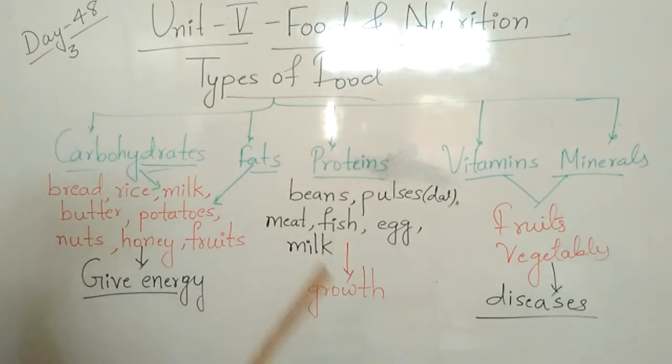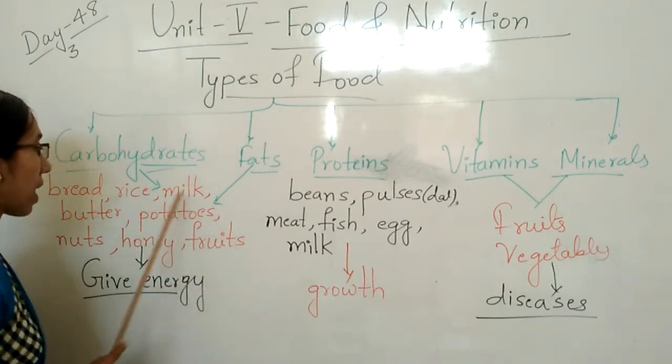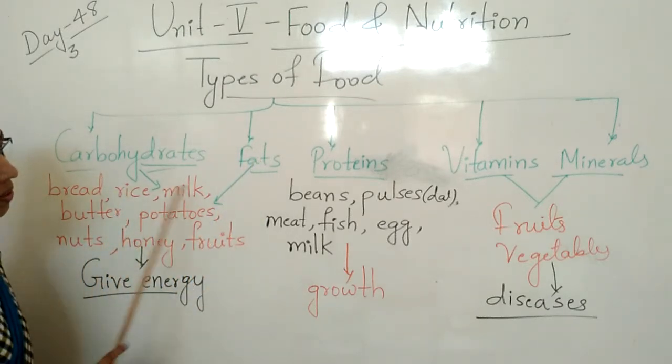What is the first one? Carbohydrate. We get carbohydrate in bread, rice, milk, butter, potatoes, nuts, honey, fruits. These food items give energy to us. Next, fats are also contained in these things.